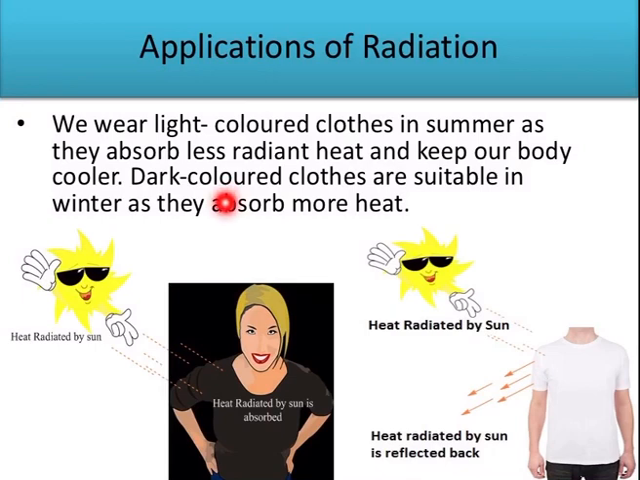we get some applications of radiation. That is, we wear light colored clothes in summer as they absorb less radiant heat and keep our body cooler. So we always wear, here you can see, this white color t-shirt. The heat from the sun is reflected back, and very little heat gets absorbed in this light colored cloth. But in contrast, dark colored clothes are suitable for winter as they absorb most of the heat radiated by the sun.